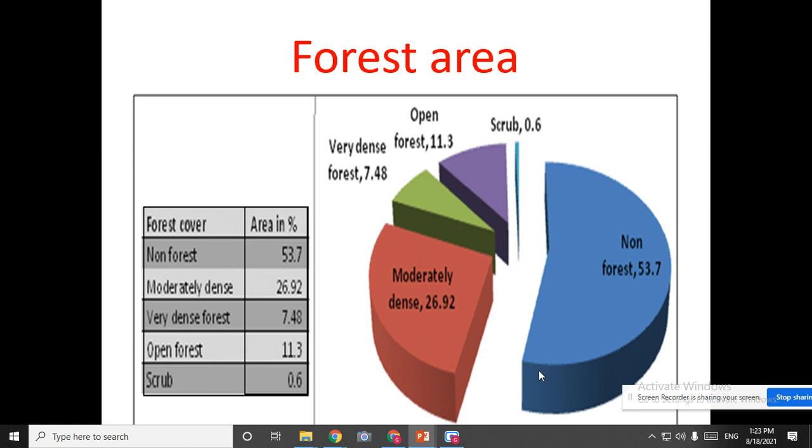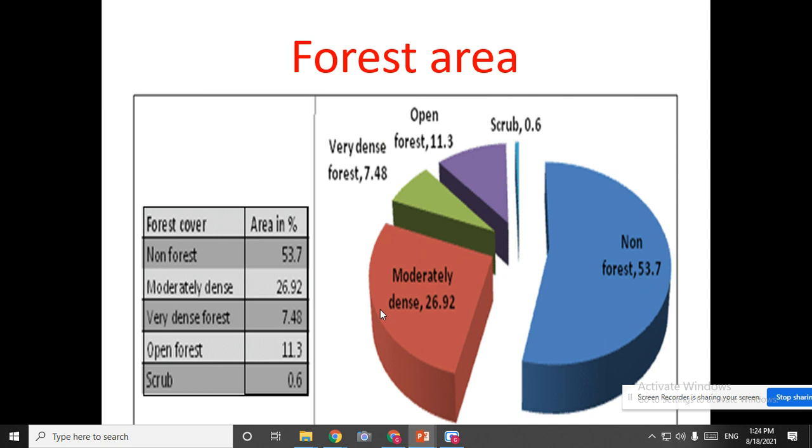This blue colored one is the non-forest. It means there is no more plantation, no animals can be seen in that area. So out of 100%, it is 53.7%. It is non-forest area.